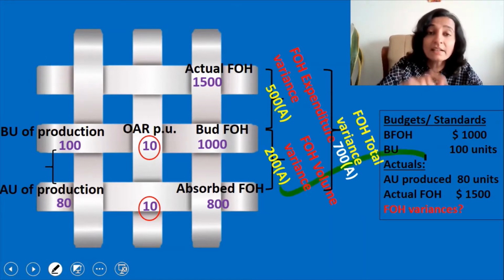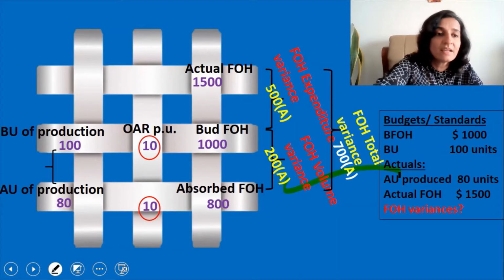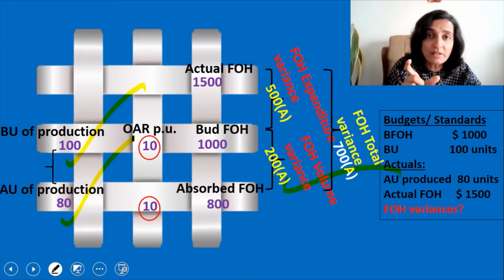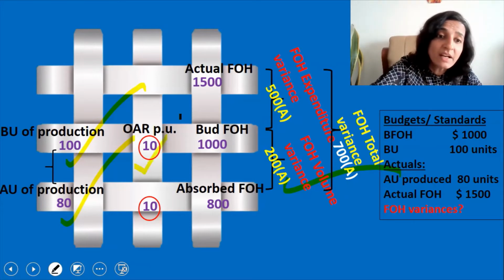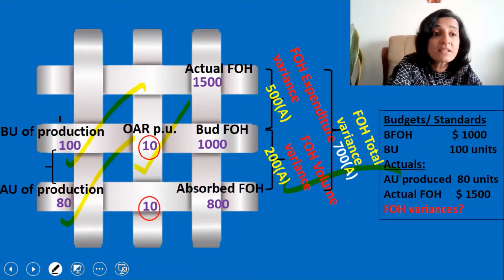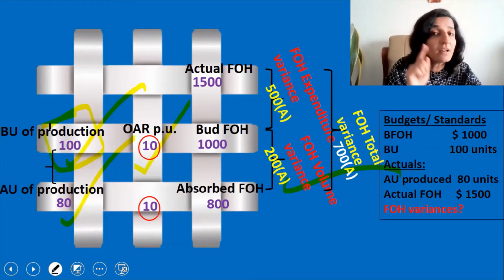So now let's calculate the volume variance from the left side. It is 100 minus 80 units. So we get the variance in units. What is the difference? It is 20 units. But we don't want the variance in units. We want to convert it into dollar. So 20 units multiplied by OAR, we get 200. And it's an adverse variance because the top figure is more.